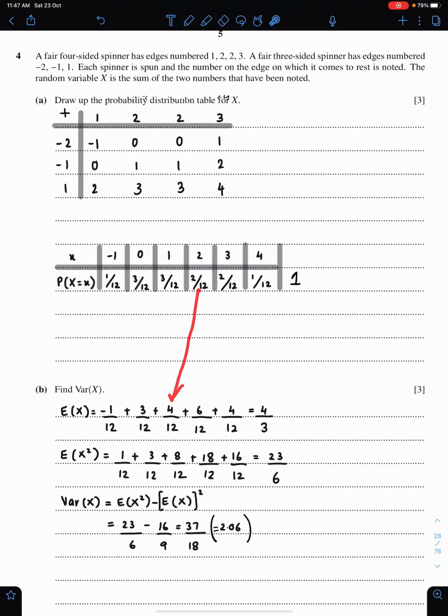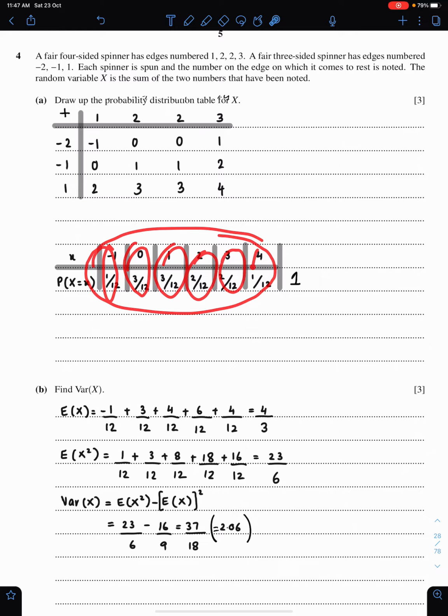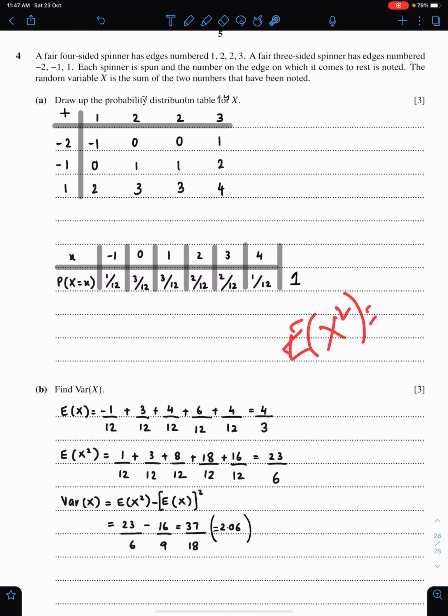This will become 4 upon 12. So the sum of the products of these numbers will give you the mean. For variance, we first need to find E(X squared), which is sigma x squared p(x). So we need to first square this number, and then multiply the square of this number with this probability. Like -1 squared times this will give you this.